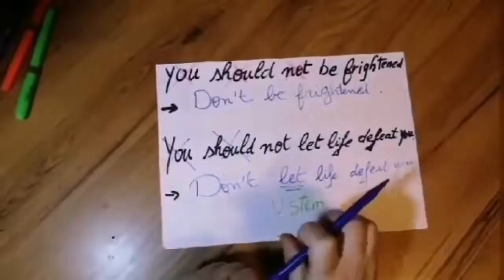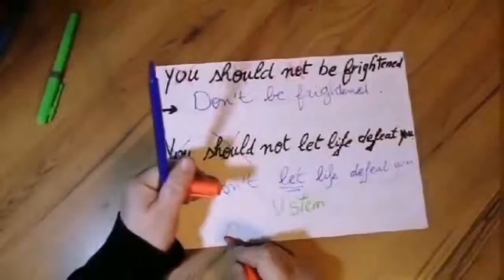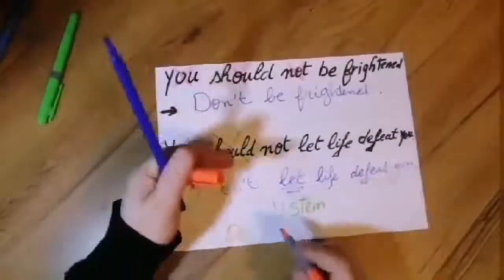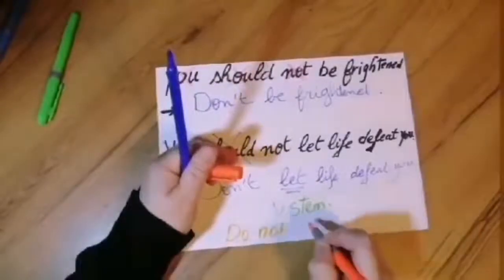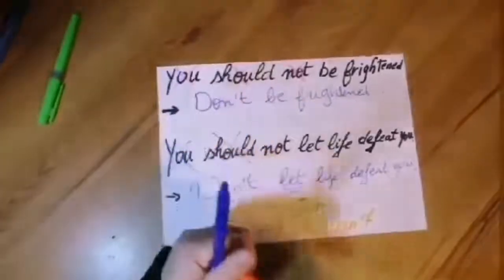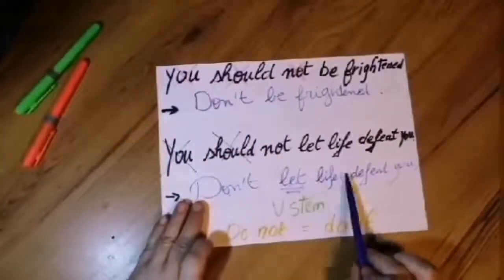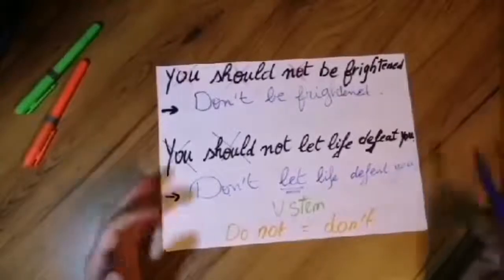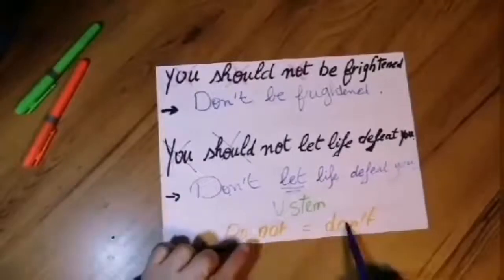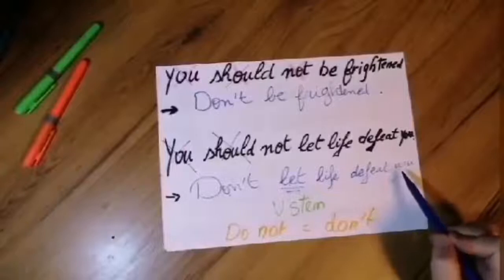And of course, all of you know that I can write don't. Don't is the contracted form of do not. So do not is don't. Here I can say do not let life defeat you, or don't let life defeat you. It's the same. Don't let life defeat you.